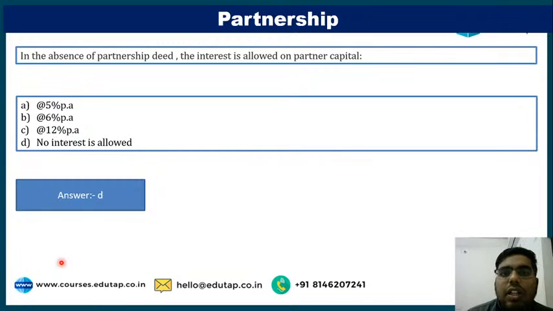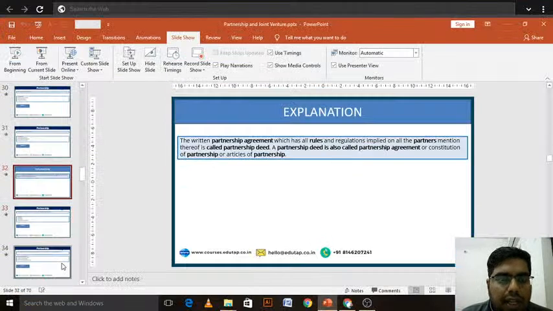I have told you no interest is allowed on partner's capital in absence of partnership deed. Interest on loan is allowed at the rate of 6% per annum. Everyone has given the wrong answer. Hey guys, what are you doing here? I have told you interest on capital and interest on loan are different. Let me remind you.